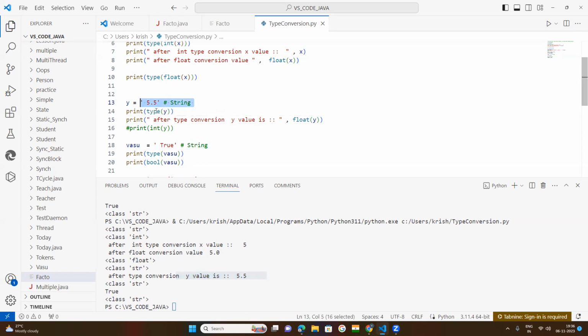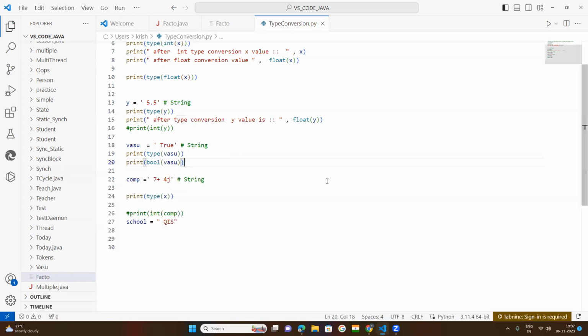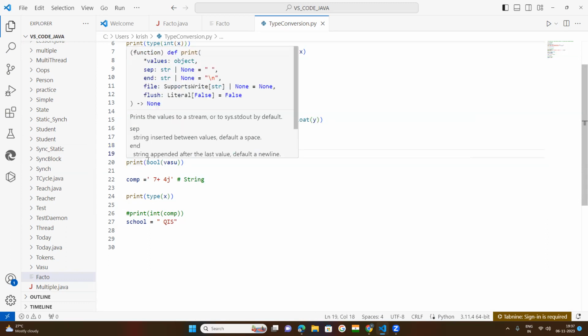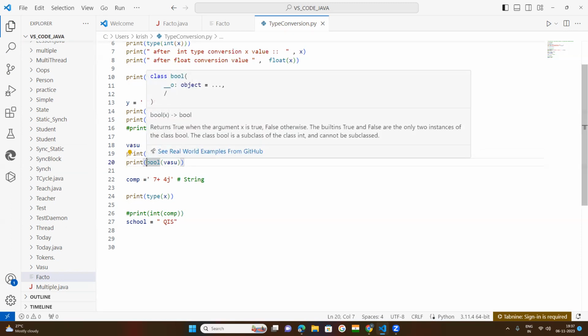Now by the type function you knew that it is a string, then converted by this float function into 5.5. Then here it is a string. Okay, you know that it is a string, and you pass a string to the bool function.